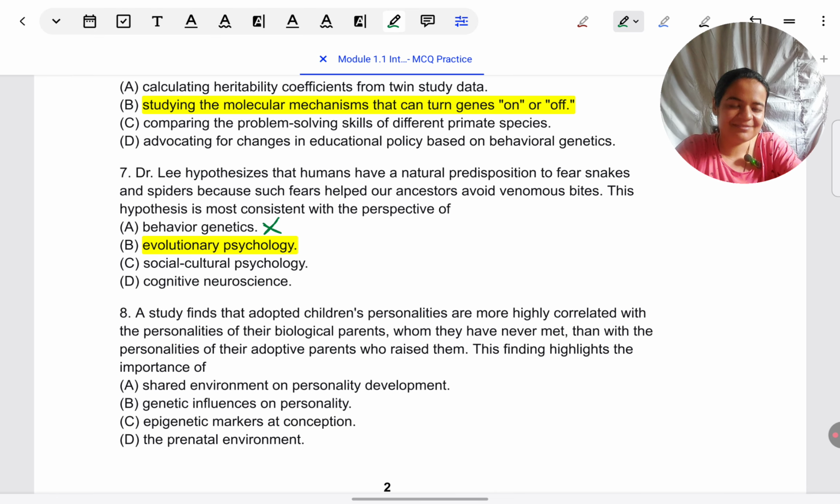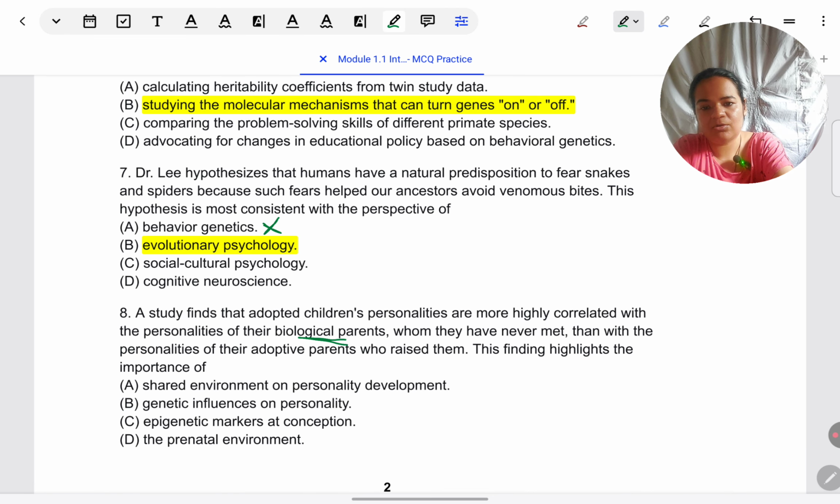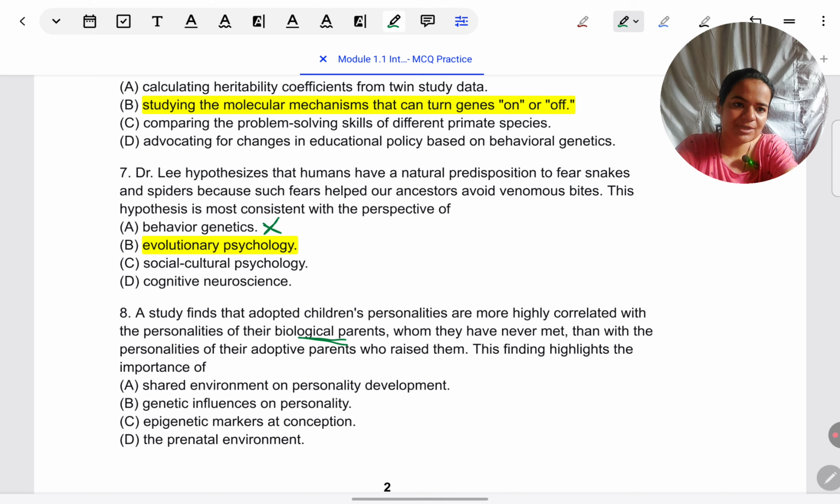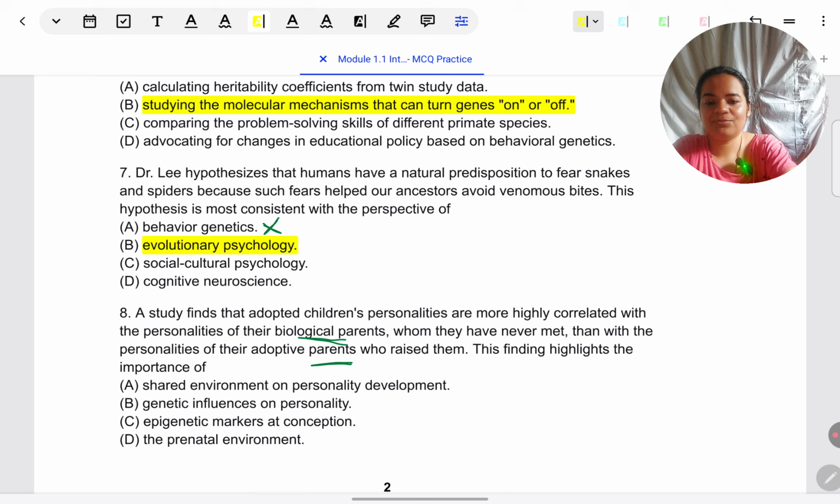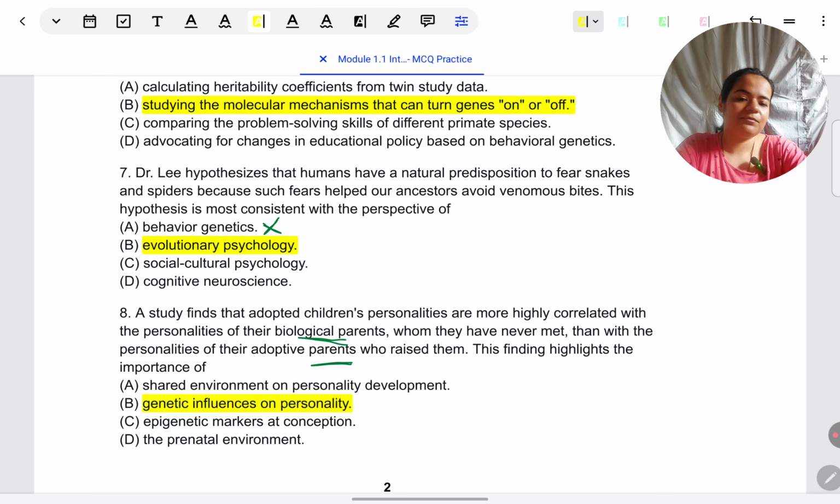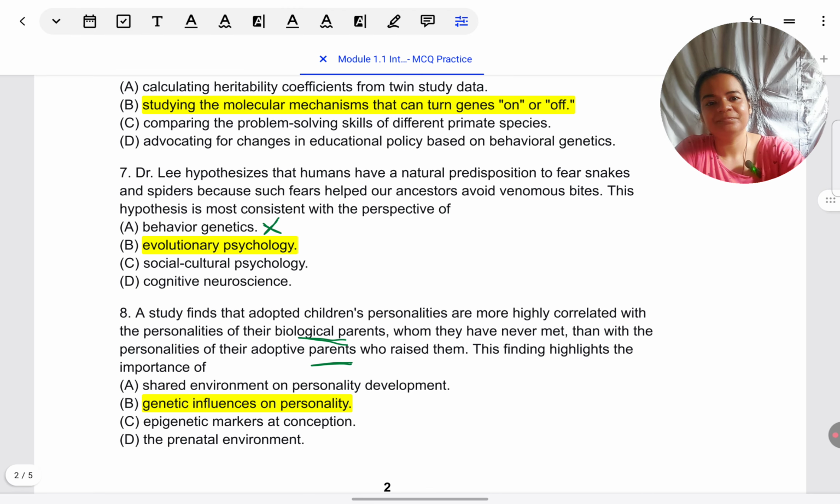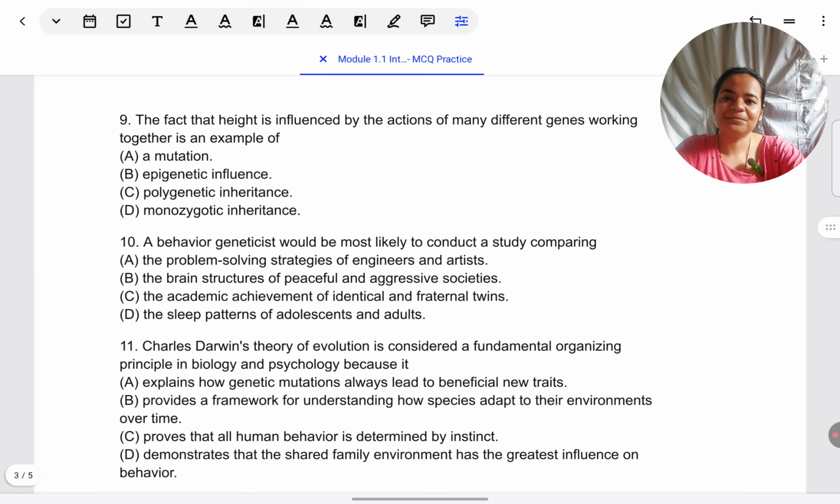Similar to question 1, children are sharing their personalities with biological parents who gave them birth, who transmitted genes to them but with whom they did not live, rather than with adoptive parents who gave them their environment but did not pass on their genes. What does that mean? That genetics has a stronger influence on their personality than the environment. If the environment had a stronger influence, they should have been akin to their adoptive parents, not to their biological parents. Let's come to question 9.